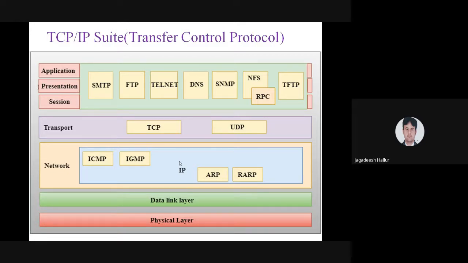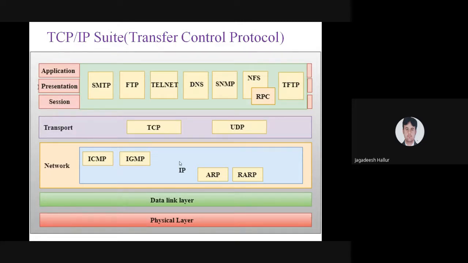The second layer is the network layer, the third layer is the data link layer, and the fourth layer is the physical layer. These are the 4 layers we are going to consider in TCP/IP. Got it? 7 layers are present in the OSI model and only 4 layers are present in TCP/IP. TCP stands for Transmission Control Protocol or Transfer Control Protocol, and IP stands for Internet Protocol.